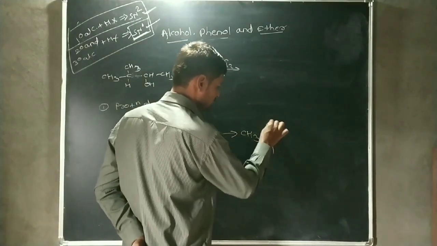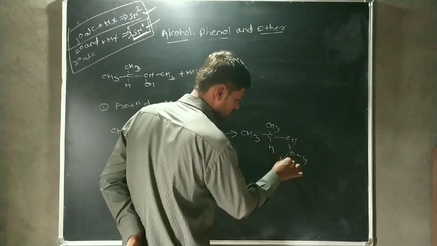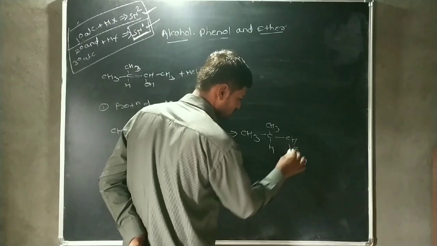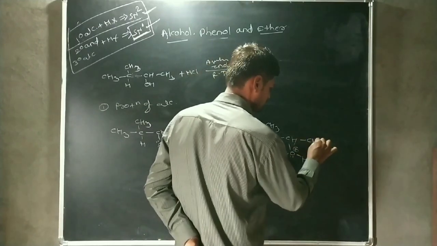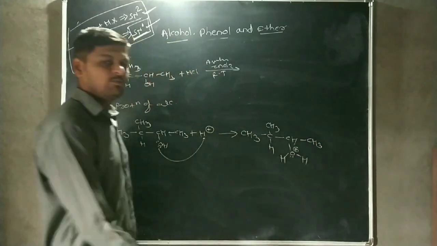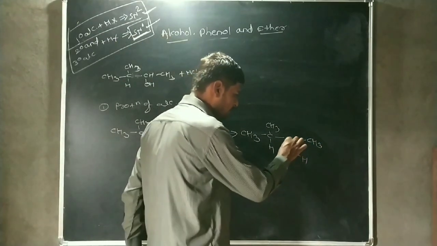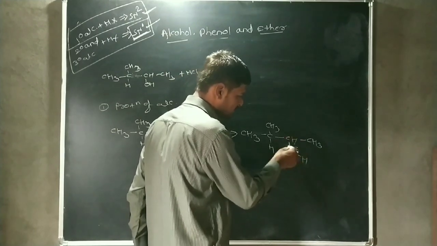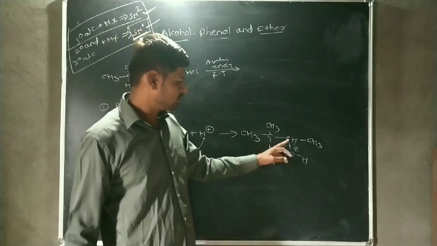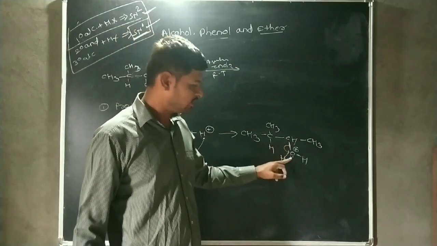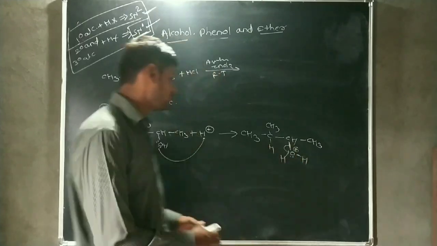Then hydrogen is here, then CH3 and CHOH. This oxygen carries the positive charge. This one is the hydrogen, and CH3 is okay. After protonation of alcohol, there is the formation of a water molecule by gaining this bond pair or electron pair by the oxygen atom. Then there is an elimination of one water molecule.